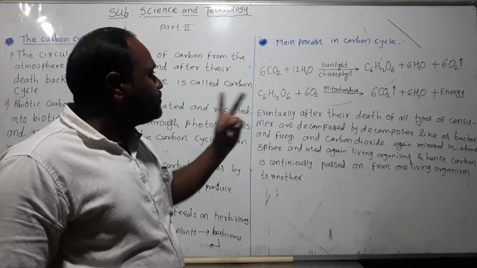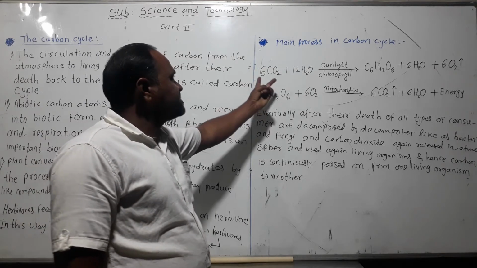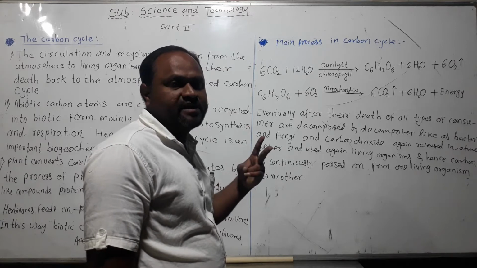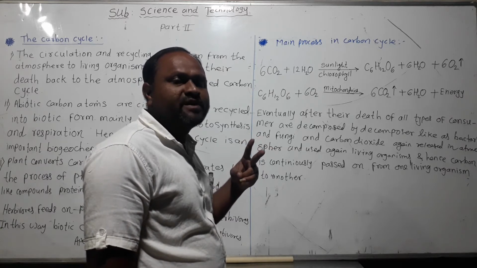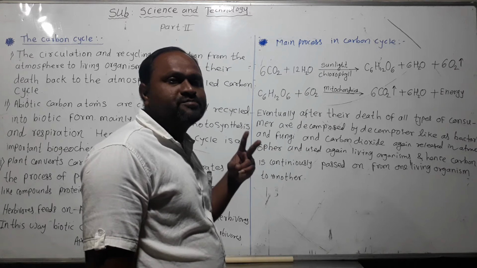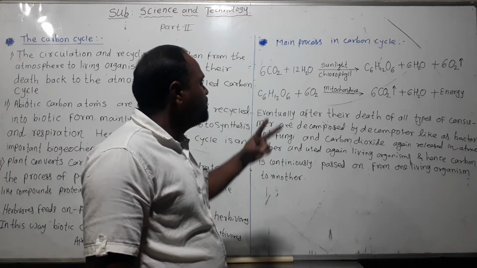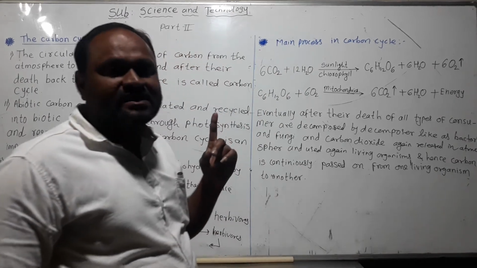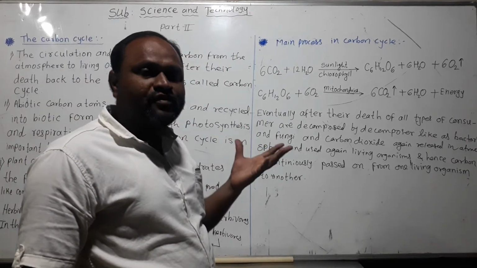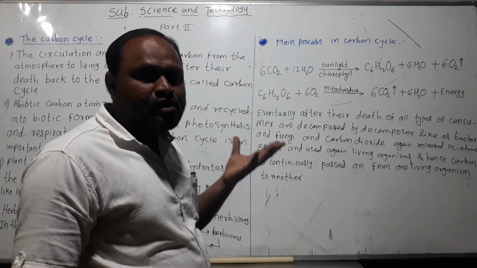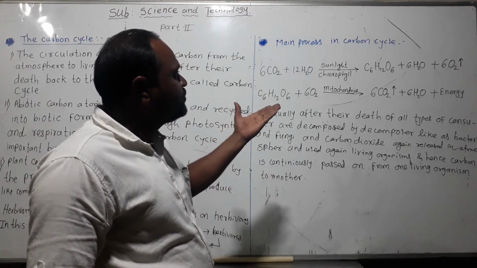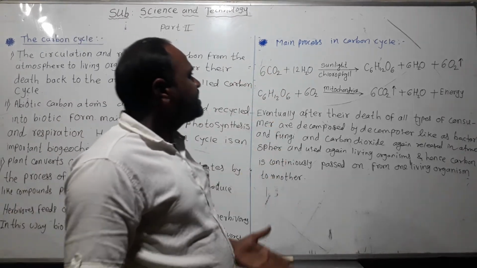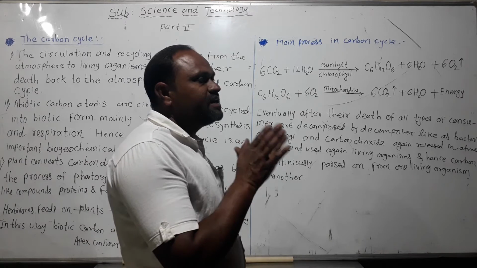With the help of CO2 and H2O, plants prepare their own food material. So 6 CO2 and 6 H2O, with sunlight and the chlorophyll already present in the leaves, take part in the chemical reaction. Sunlight and chlorophyll play the main role.